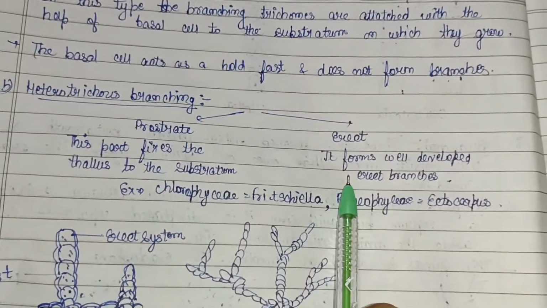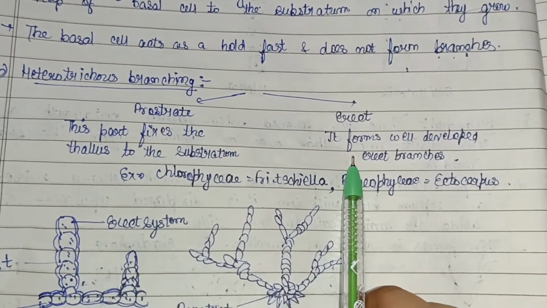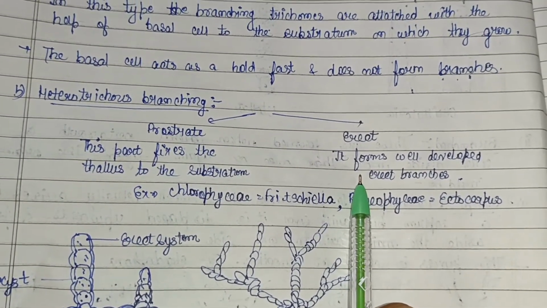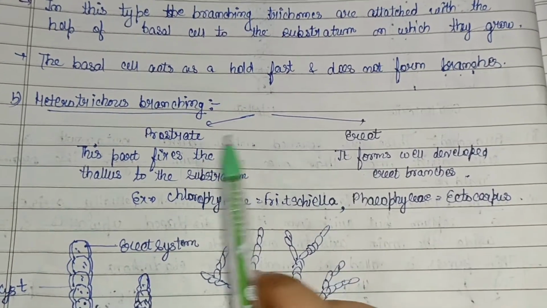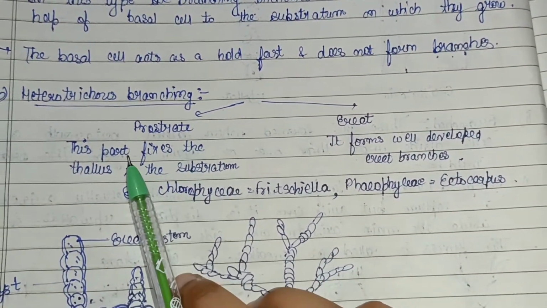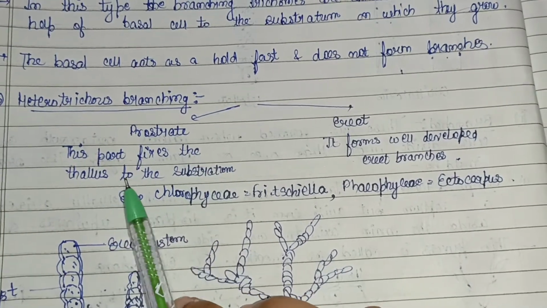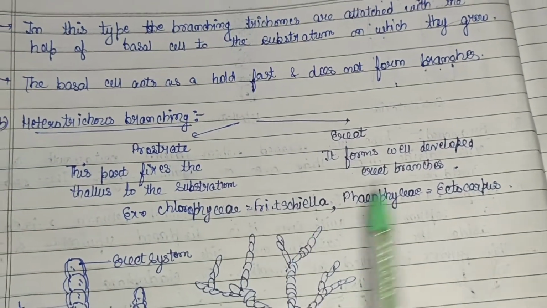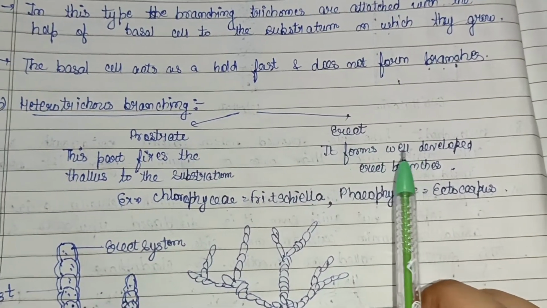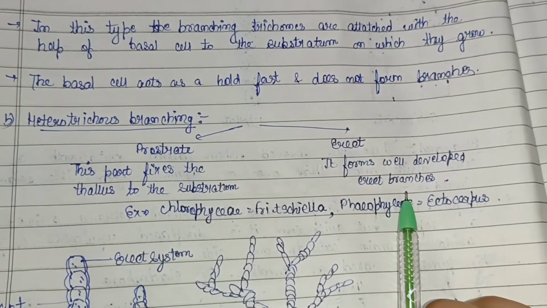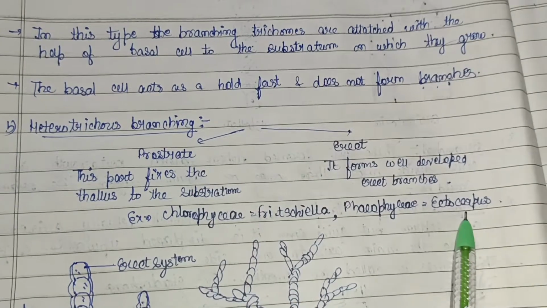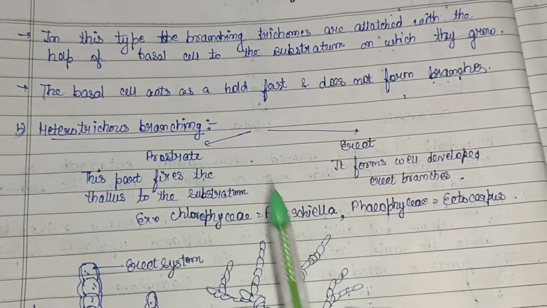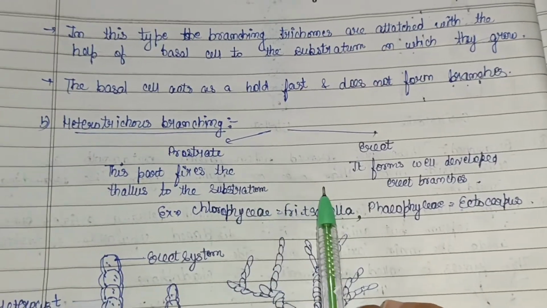Then another is the heterotrichous branching. In heterotrichous branching, in a few algae, the filaments form two distinct types of system. First is the prostrate system. This part fixes the thallus to the substratum directly. Example in Chlorophyceae, Fritschiella. And the erect system. It forms well developed erect branches, also seen here in Phaeophyceae, Ectocarpus. So these examples have both systems, that is erect and prostrate system.